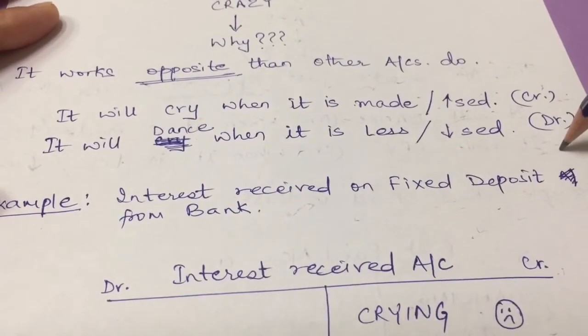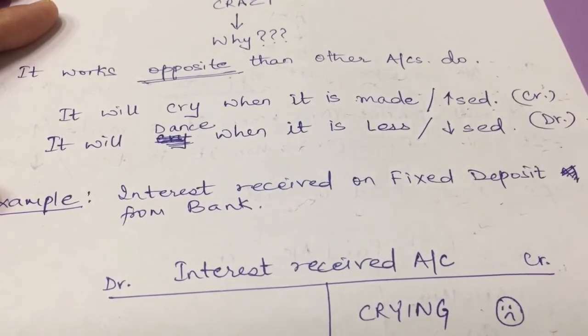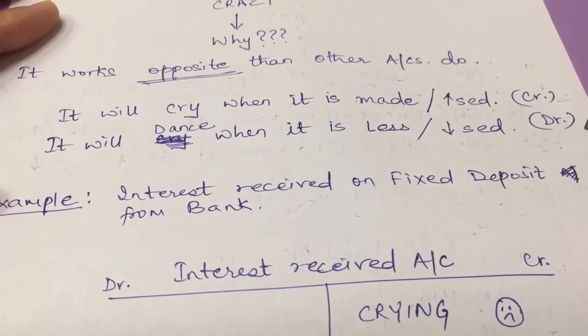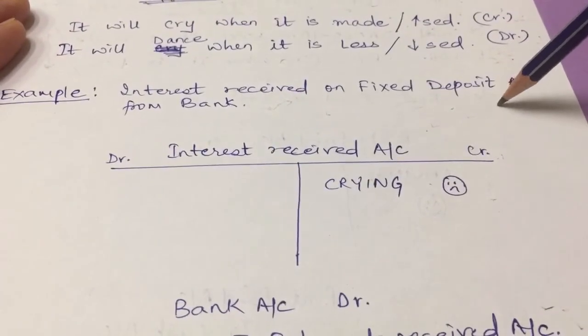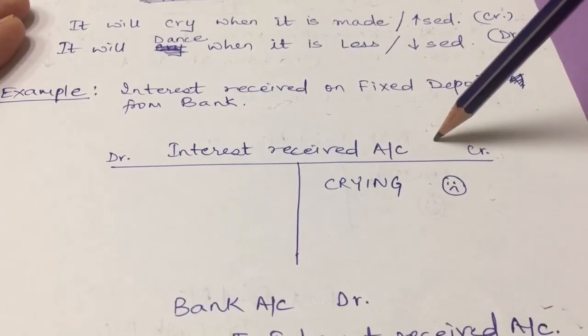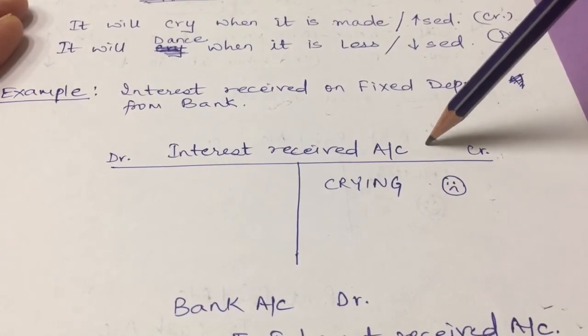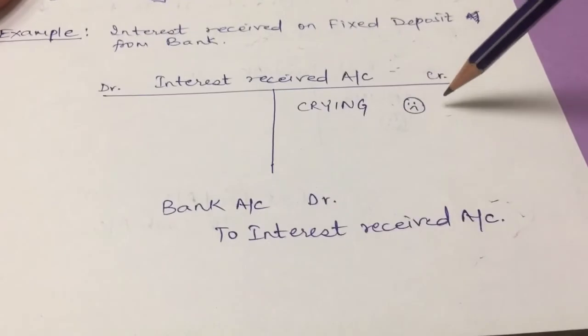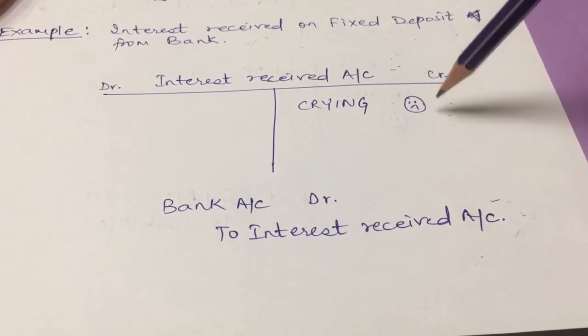It will dance when it is less, when I have not made revenue or my revenue has decreased, I will be dancing. Alright, so I'll take an example. Interest received on fixed deposit from bank. Interest received is my income account and I'm going to get this money from a bank deposit. So I am crying. My income is a crazy account, part of nominal account. It goes opposite. So it will start crying.